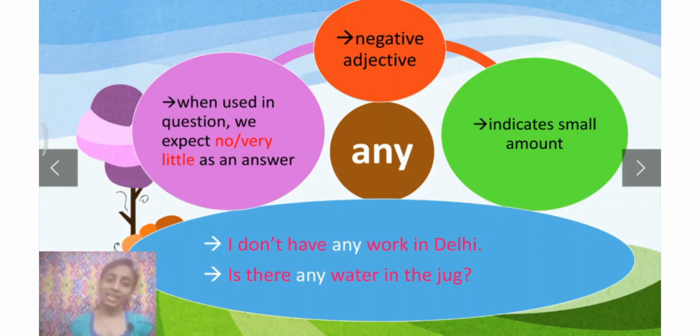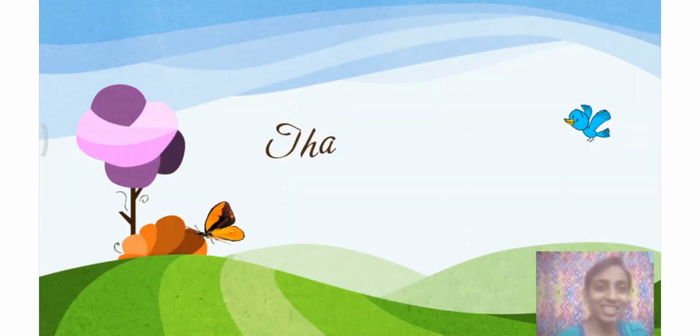Some and any indicate small amount. Some is a positive adjective. Any is a negative adjective. When we use some in the question, we expect yes as an answer. And when we use any in a question, we expect no or very little as an answer.